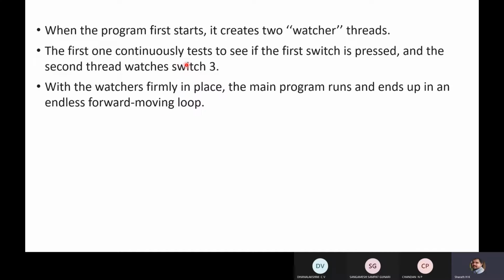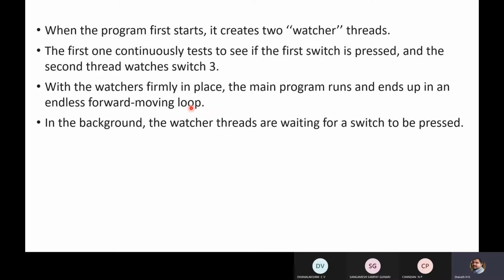That means if switch 1 and switch 3 don't get actuated, those particular events do not occur, so the main program will be executed as usual. If those events occur, then that particular thread will be considered for execution by suspending the main program for some time. After completion of that thread, once again the main program will be executed.